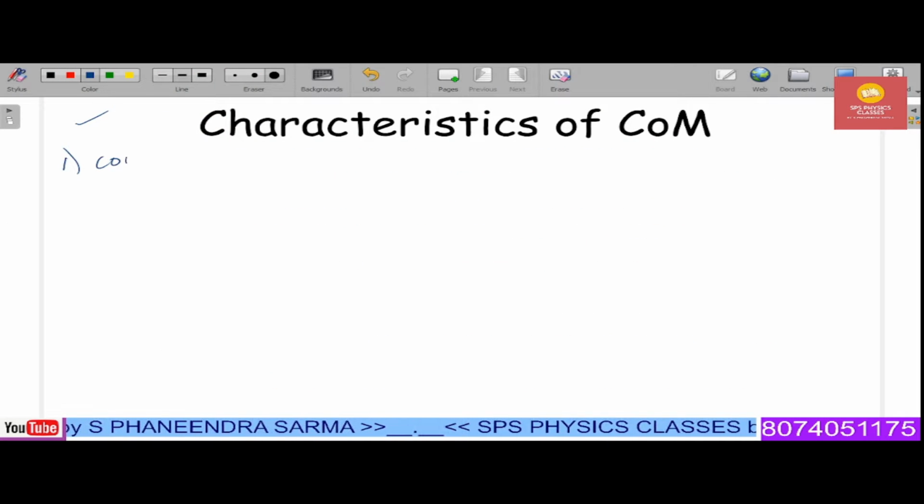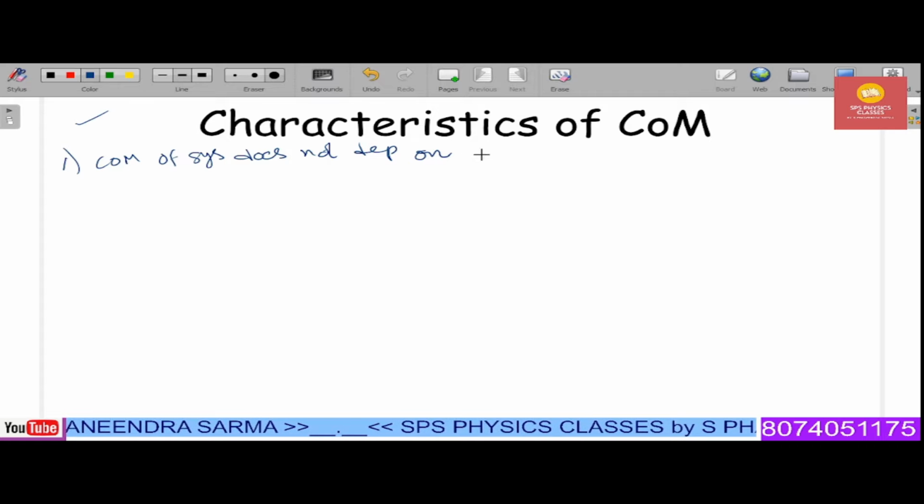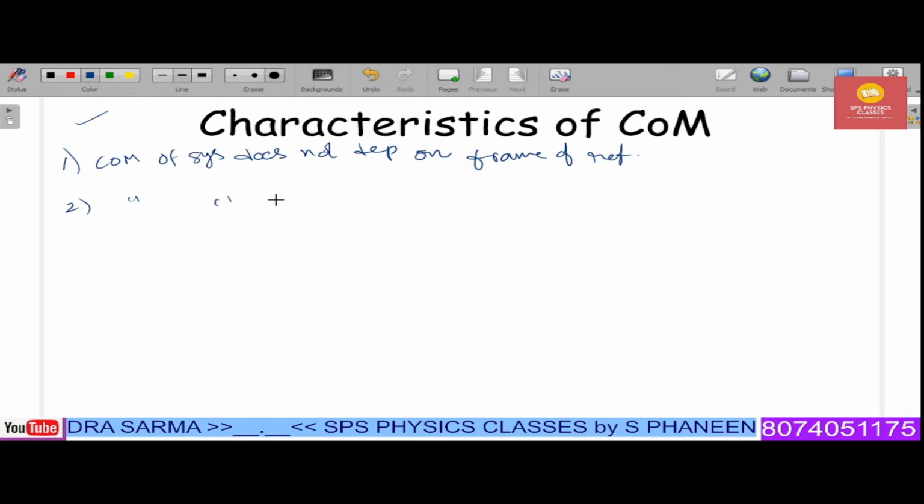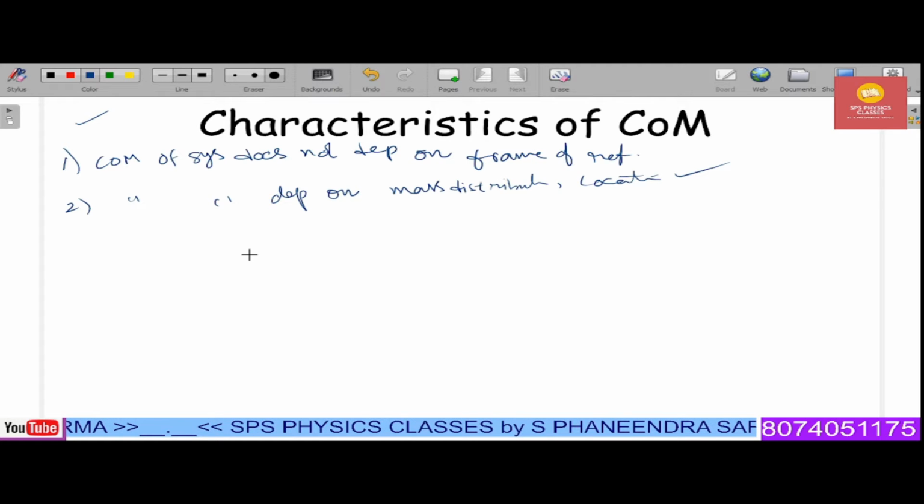The center of mass of the system does not depend on the frame of reference. And the second point is, the center of mass of the system depends on mass distribution and the location where the mass of the object is located.